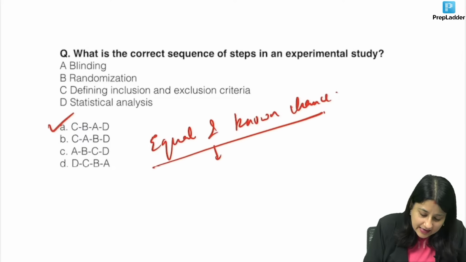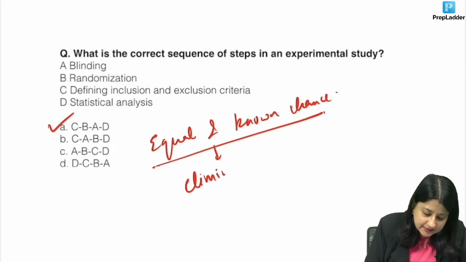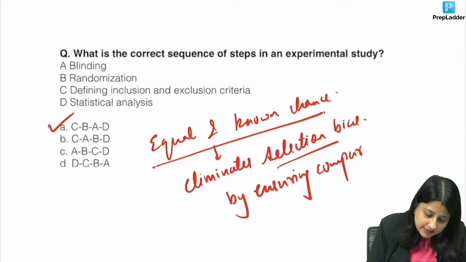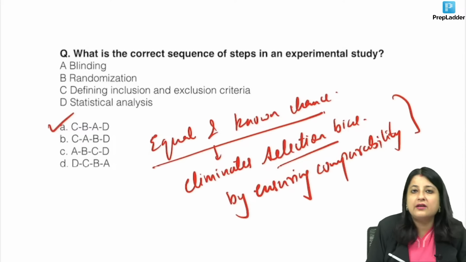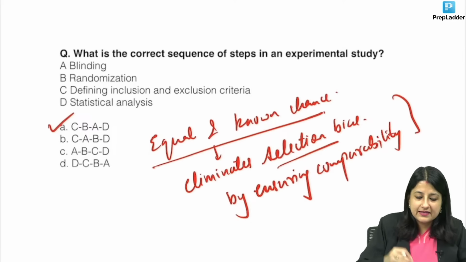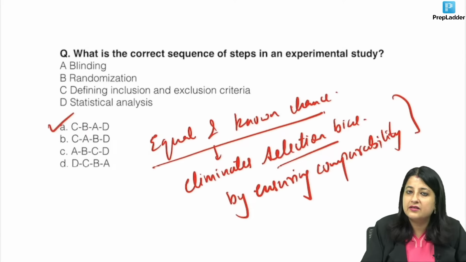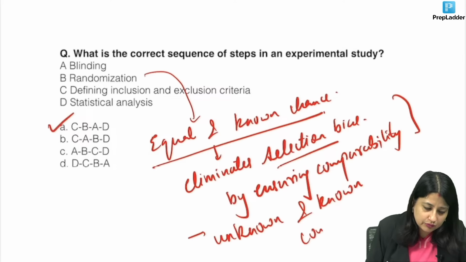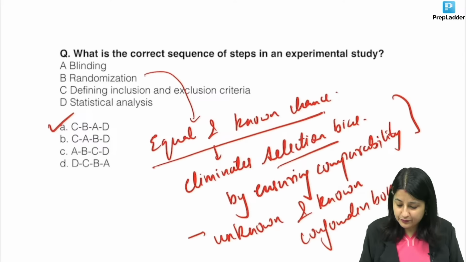ठीक है? This randomization eliminates, what does it eliminate, guys? It eliminates selection bias, by ensuring comparability. So, this is where we have already achieved blinding. Okay, we've already done. Randomization is a way by which we are achieving that. Okay? Also, randomization eliminates unknown and known confounders both. ठीक है? So that's the steps of RCT.